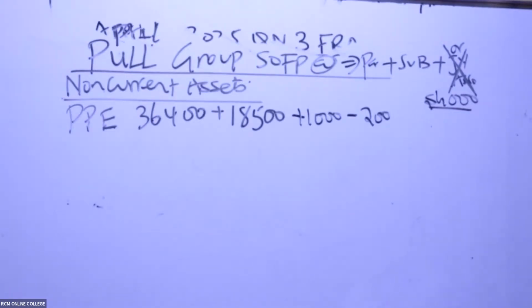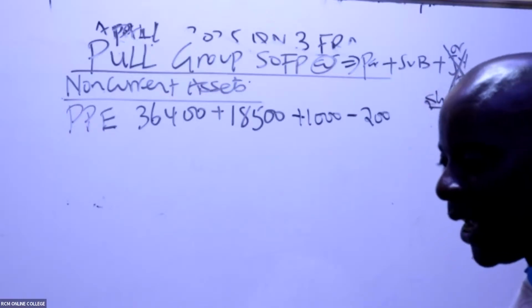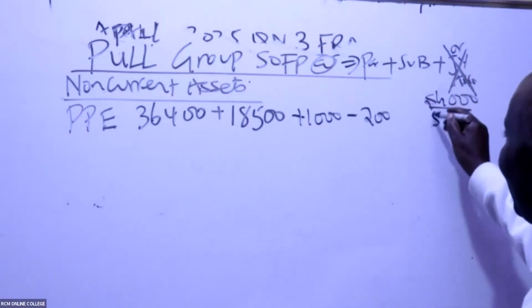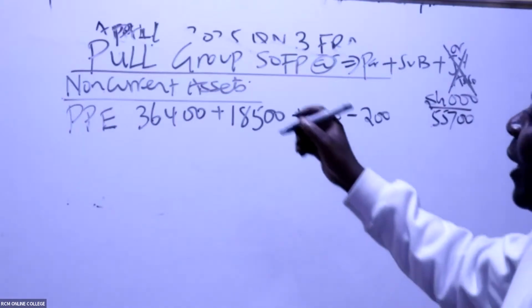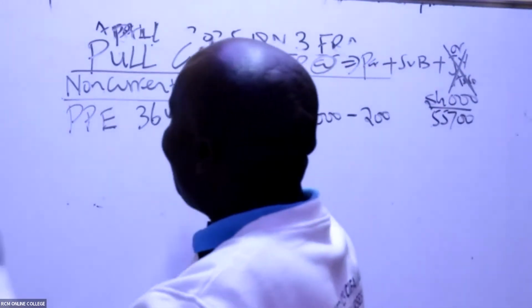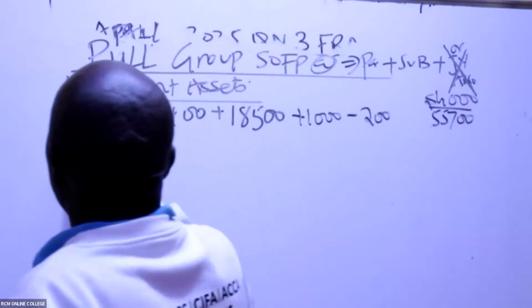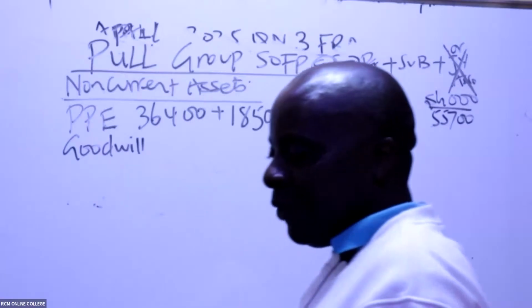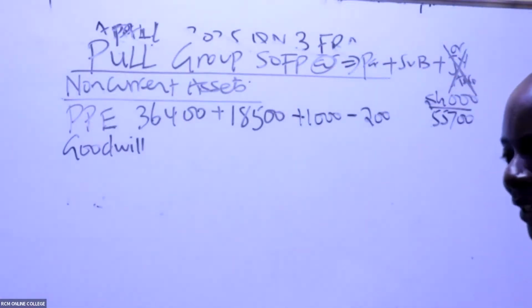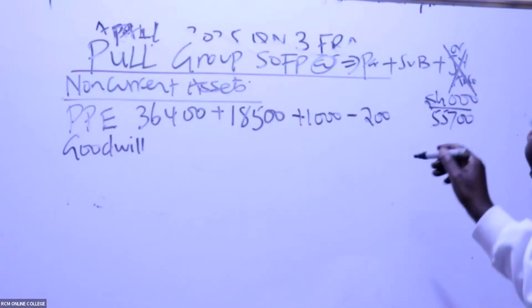Stanley is giving me the figure 55,700. Is that correct? 55,700, is it right? From here, do we have any important futuristic assets? Yes, assets that will span more than a year. Goodwill. Already you gave me a figure. Do you remember the figure of goodwill? What was the goodwill?